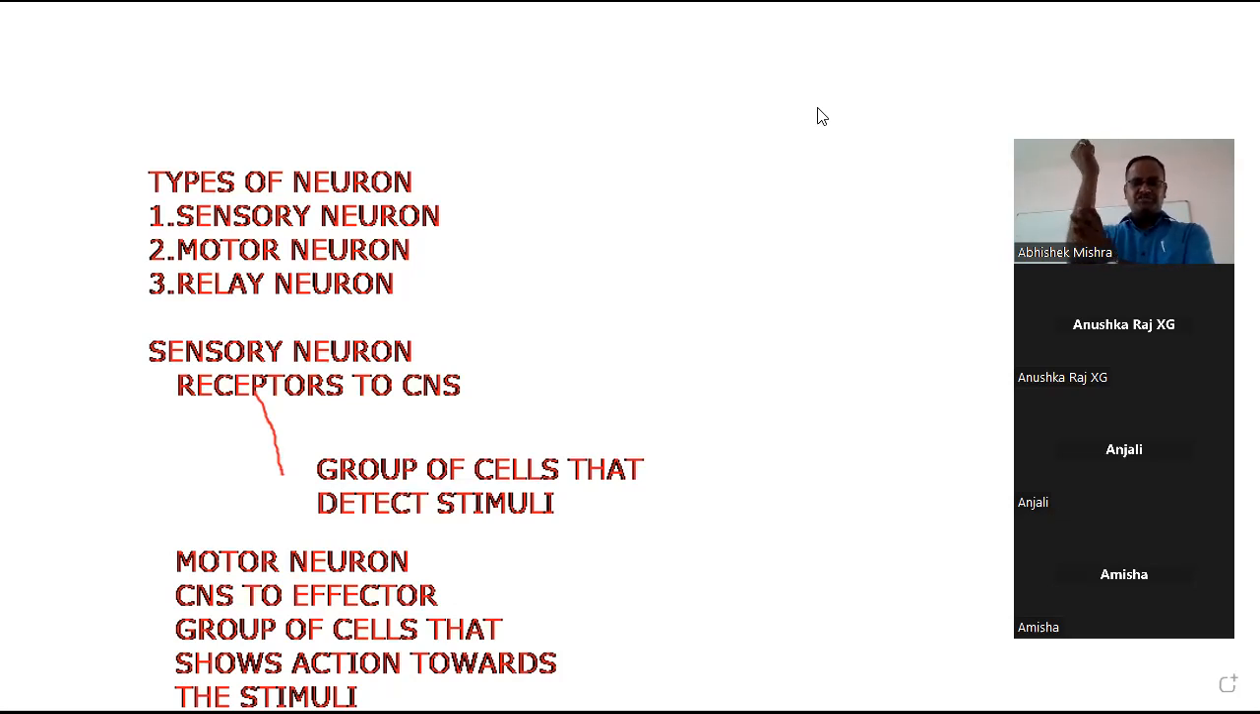Effectors are present in our muscle. We will pull our hand apart. It's not like you keep the hand immersed in the water for 5 minutes and then take your hand apart. You are doing it very quickly. So this is the effector.